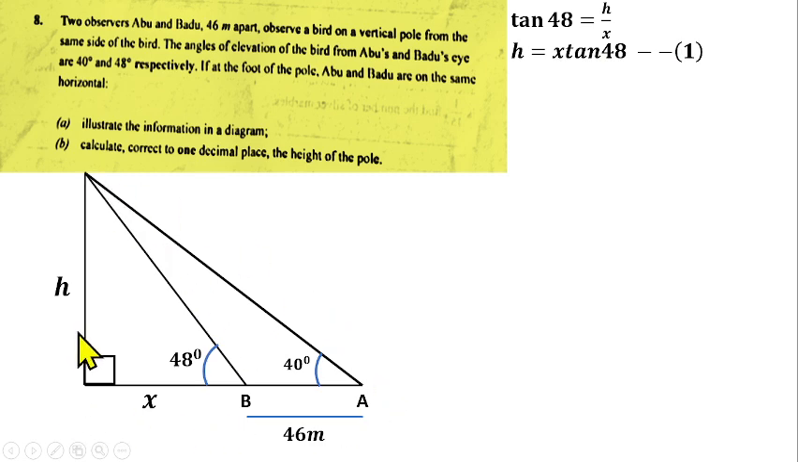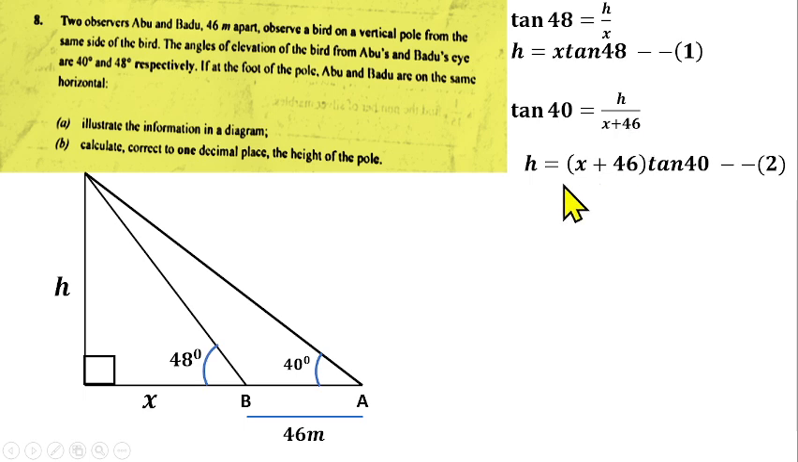Then from the big right angle triangle, we also have this side, and we will know this side as well, because the whole side here will be x plus 46. Then we can also use tan, opposite over adjacent. So we have tan 40 degrees, because this angle here is in the big right angle triangle. Tan 40 degrees is going to be equal to h over this side, which is x plus 46. Also, you can make h the subject of the formula. So we have h equals (x plus 46) tan 40 degrees, which is equation 2.